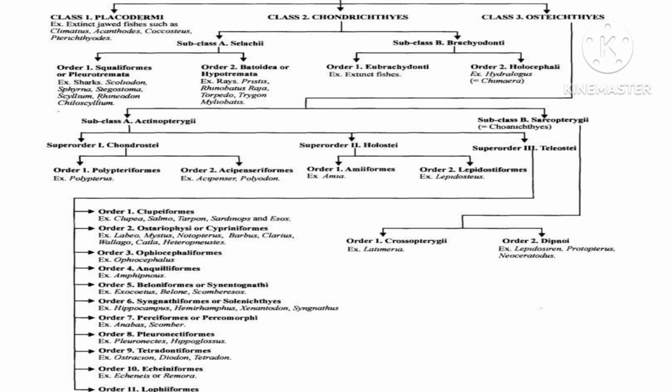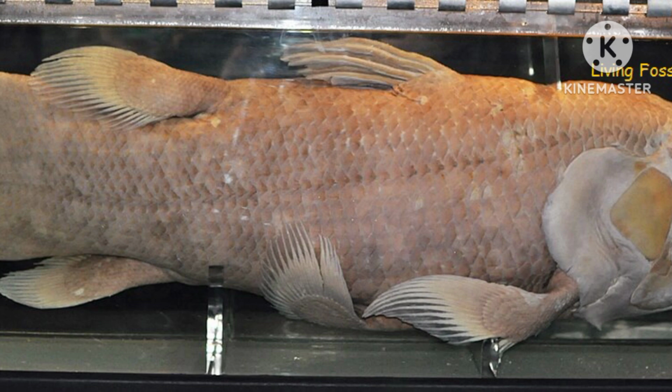The Crossopterygii has a number of species, and in that the most important example is Latimeria. Latimeria chalumnae is a very important fossil species of fish which was identified. Earlier they said that this group of fishes were extinct, and later in the river of Chalumna, they identified the Latimeria and it was named Latimeria chalumnae.